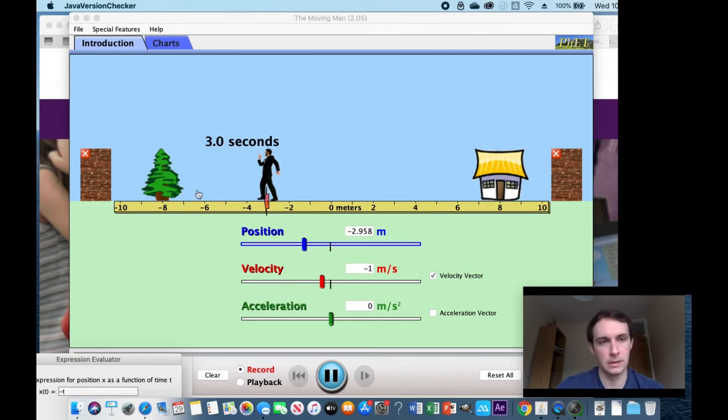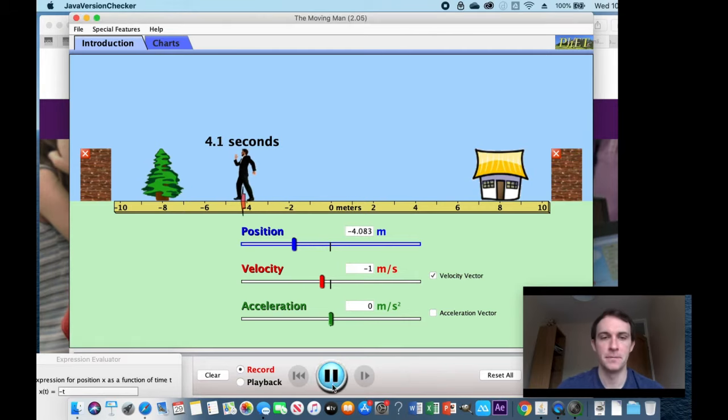Maybe on his walk, he dropped his mobile and he's gone back for it. So velocity is the vector, speed is the scalar. His speed is 1 meter per second, but this time he's going in the opposite direction.